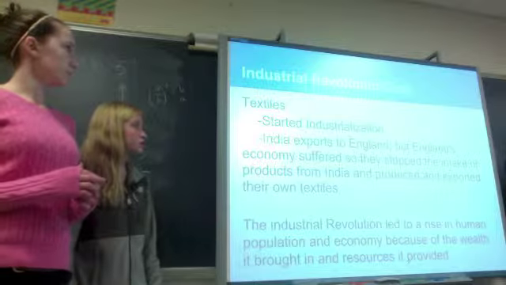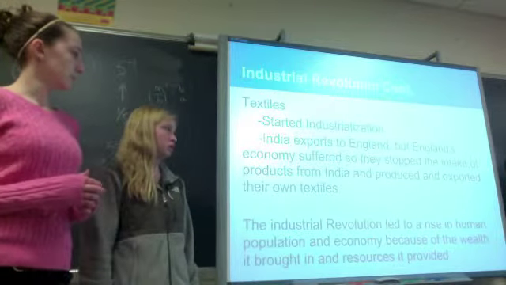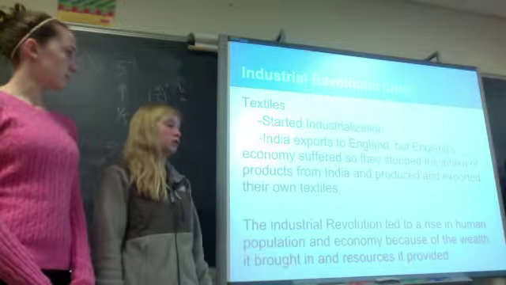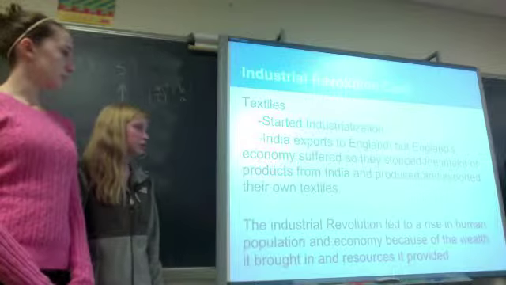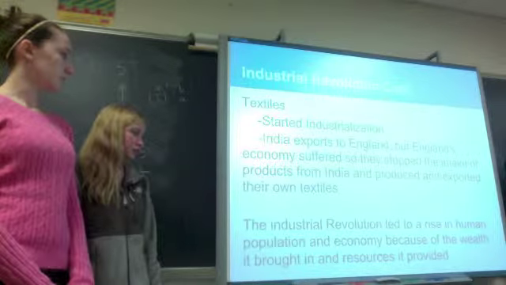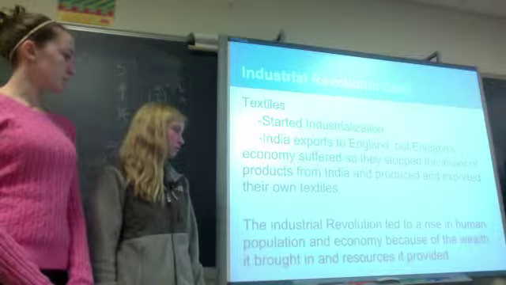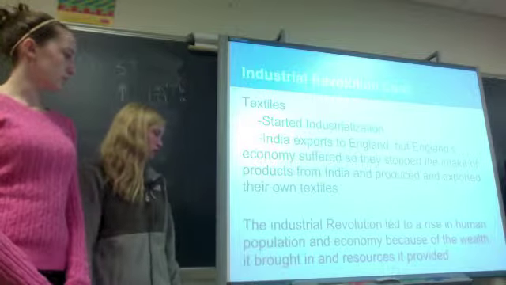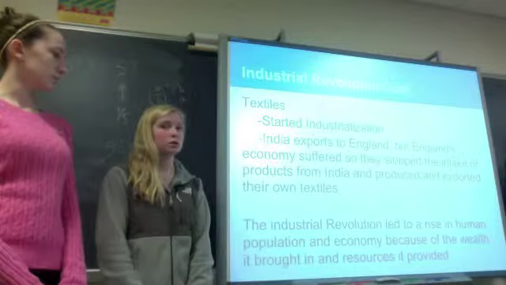So textiles started the industrialization, and India exported to England, but England's economy suffered, so they stopped the intake of products from India and produced and exported their own textiles. And the Industrial Revolution led to a rise in human population and economy because of the wealth it brought and the resources that it provided.